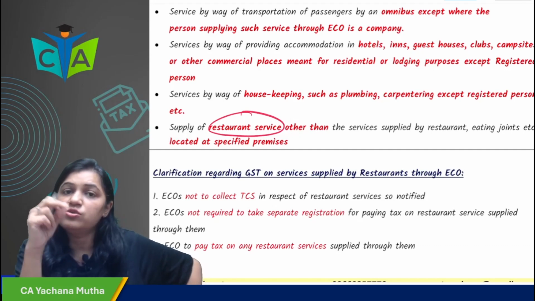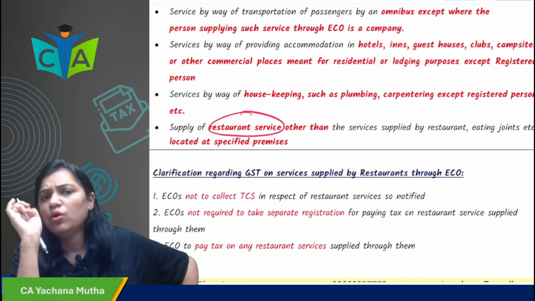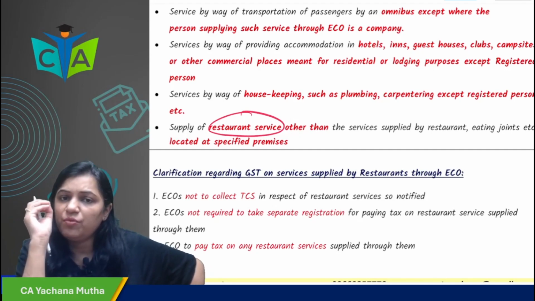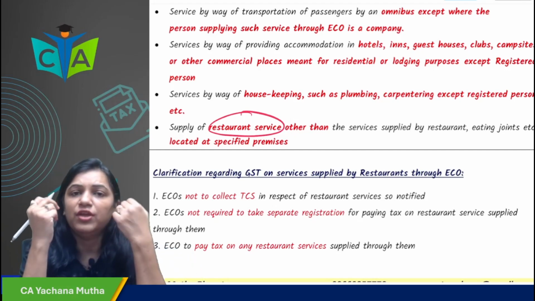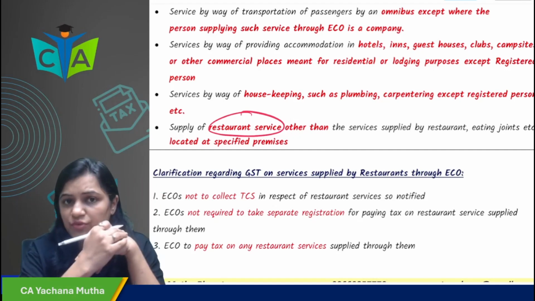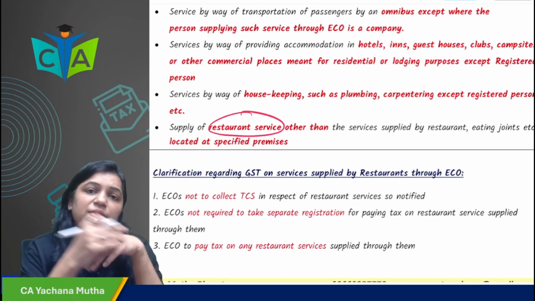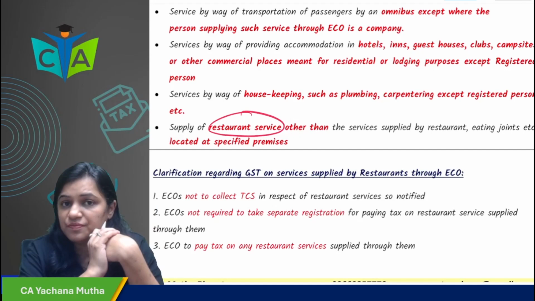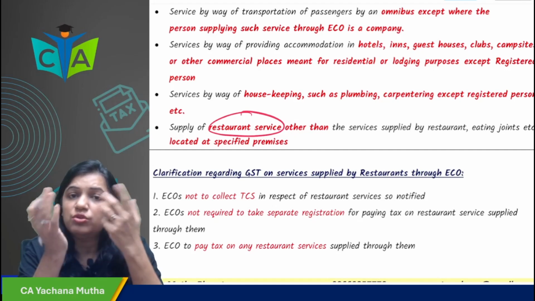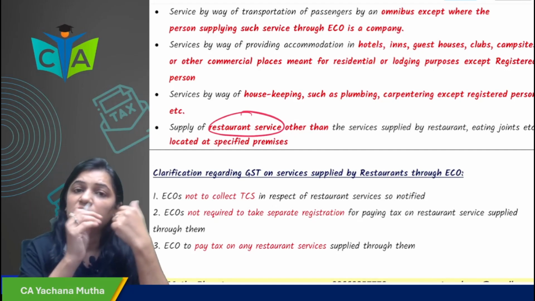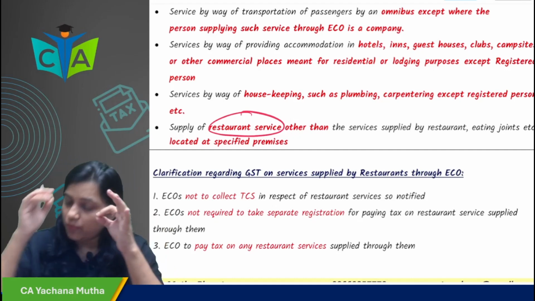However, if the restaurant is located at specified premises, in that case, who will discharge the liability? The restaurant. What do you mean by specified premises? Specified premises means where the declared tariff of any unit of accommodation is more than 7,500 per day per unit. For example, I am ordering a pizza from a restaurant located in Taj, where the declared tariff is, say, 10,000 for a unit of accommodation. Who will discharge the liability? Taj, not Zomato, though I am ordering from Zomato. I hope it is clear.